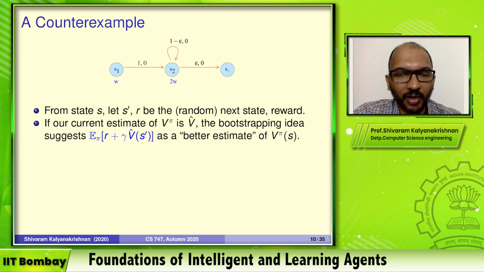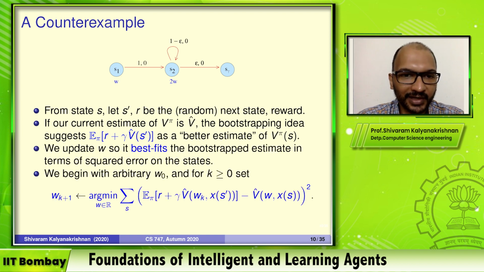Okay, so what we were doing with TD was to only use a sample drawn from this. We were going along a trajectory and doing an update based on R plus V hat of S prime for the random variables R and S prime. But now we are going to do something that's even more convenient. We are going to do a planning type thing where we calculate this expectation and put it back in, because we have access to this MDP. But you should expect the same thing to happen if we also did a sample update. It's more direct to see when you have a full expectation calculated.